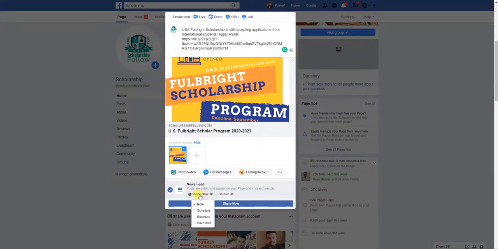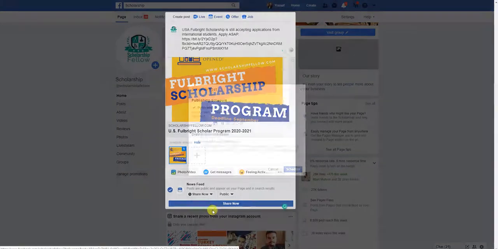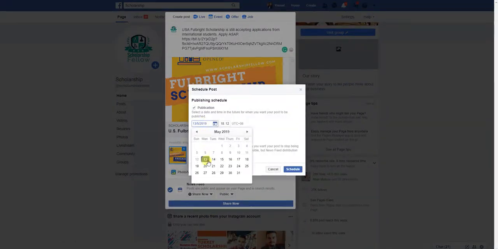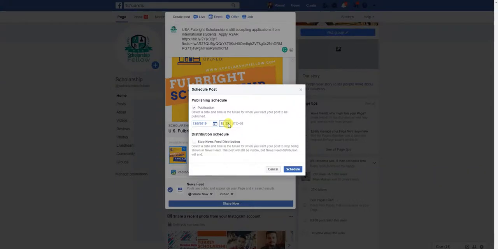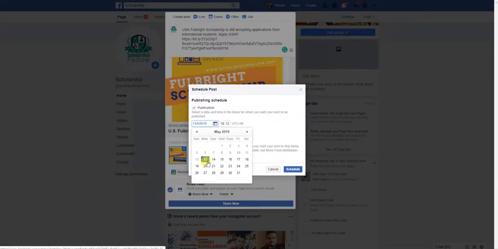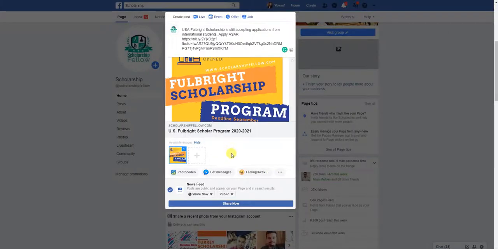You see this share now button. Instead of share now, you can put the schedule button, and then you can put the dates. For example, you can post two articles on the 13th, two articles on the 14th, two on the 15th, 16th, 17th, and so on. And then you can also set the time. For example, if you are posting two articles on the 13th, you can set one in the morning and one in the evening, or the time when you get high traffic on the website. So you can choose the time here, and then just schedule these posts, and you will see that you are no longer managing this, and your posts are being auto posted in your group on a regular basis.